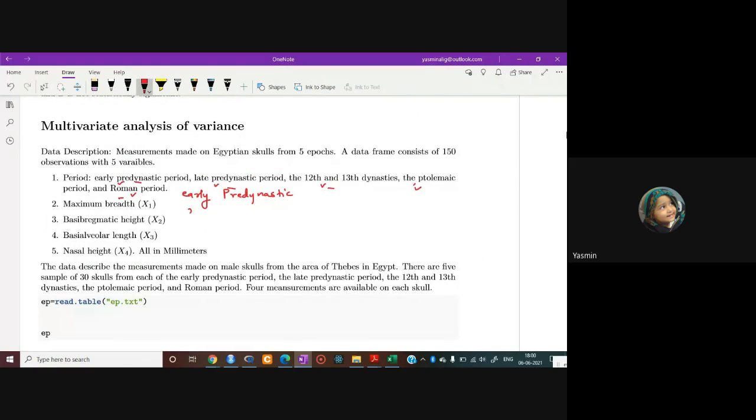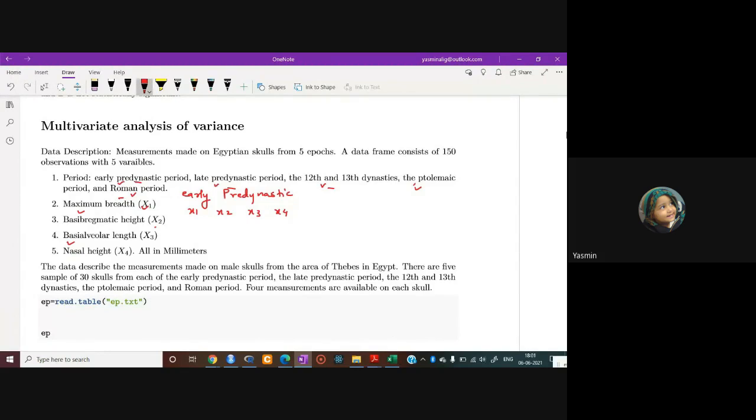Here x1, x2, x3, x4, right? What is this x1? Maximum breadth. x2, which I just showed you from the diagram, is basibregmatic height. This is another length of the skull, and nasal height. These all measurements are given in millimeters.